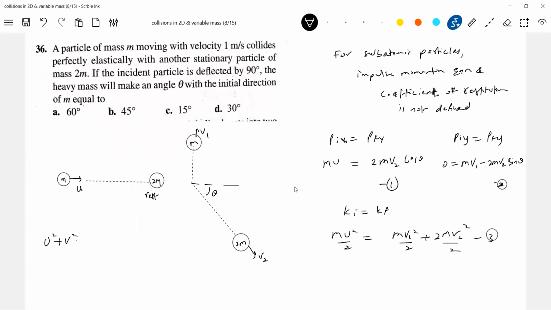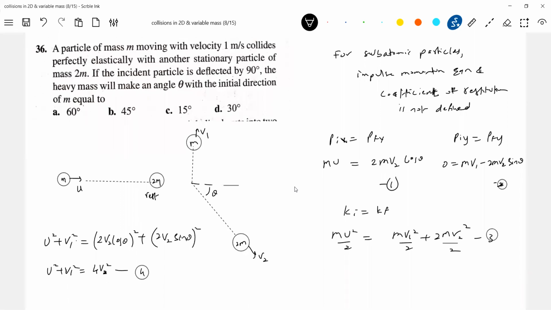So squaring and adding: u square plus v1 square is equal to 2v2 cos theta whole square plus 2v2 sin theta whole square. So u square plus v1 square is equal to 4v2 square. Call this equation 4. Solving 4 and 3, we will get v1 and v2.